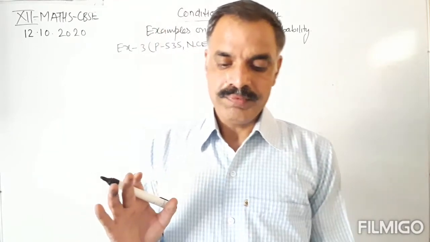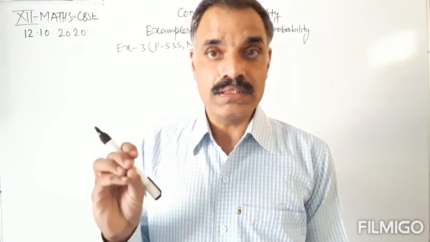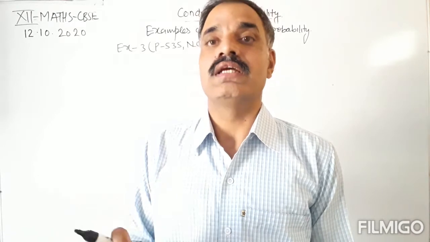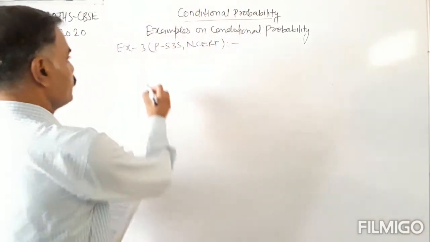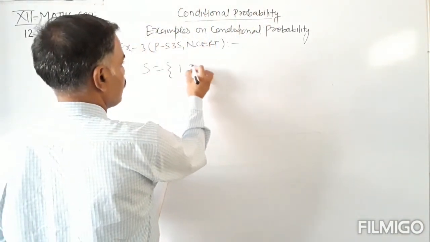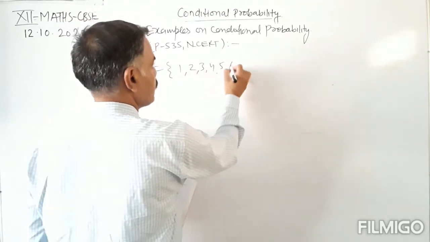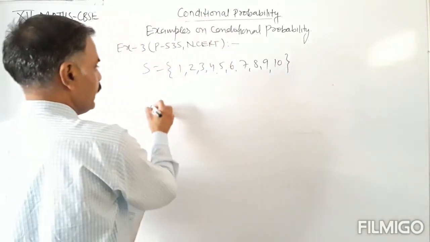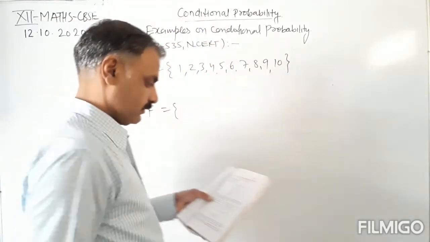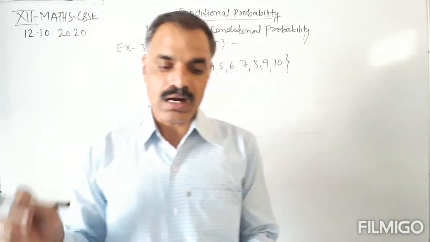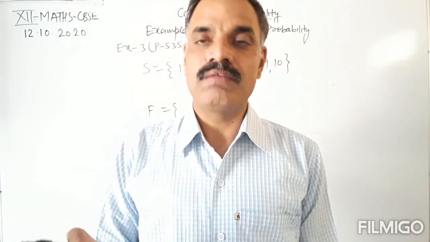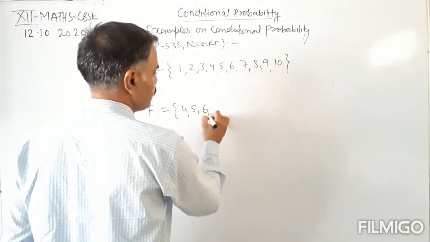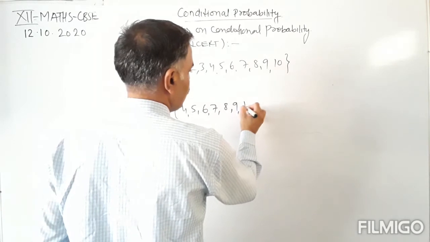If it is known, that is, it is given, that the number on the drawn card is more than 3. The sample space has the 10 cards 1, 2, 3, 4, 5, 6, 7, 8, 9 and 10, and F is given: the card drawn has a number more than 3, meaning 4, 5, 6, 7, 8, 9 and 10.